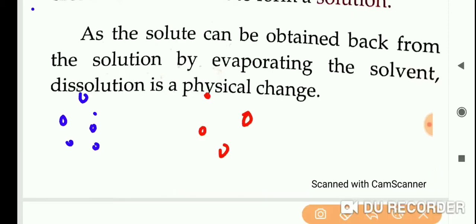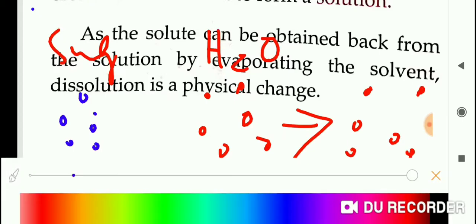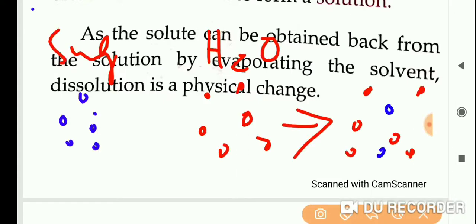In water you are dissolving it, okay. H2O is also there, sugar is also there. So when you are mixing these two substances, sugar molecules will not get disappeared, water molecules will not get disappeared. Same way sugar molecules also will not get disappeared, but they will be staying in the intermolecular space.